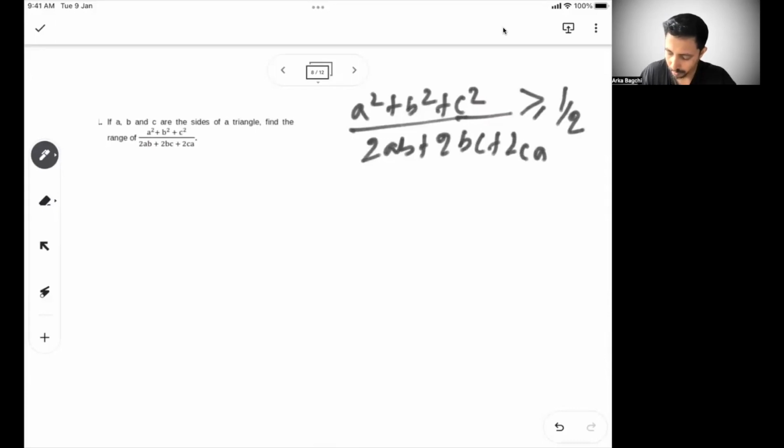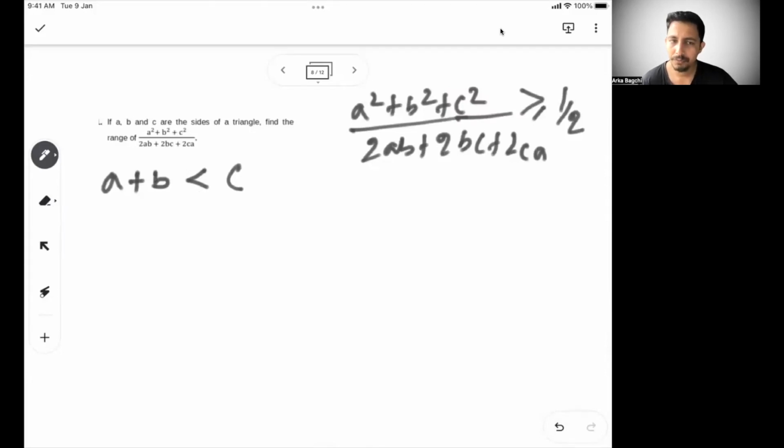Now these are the sides of a triangle. Let's see if we can use this. So we know a plus b must be greater than c, one way of saying it, because the sum of two sides is always more than the third side.